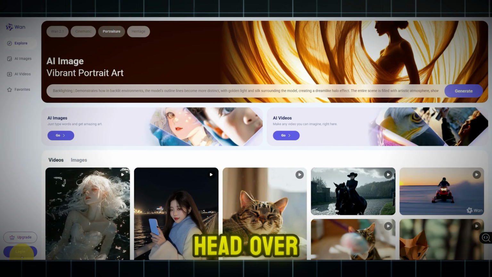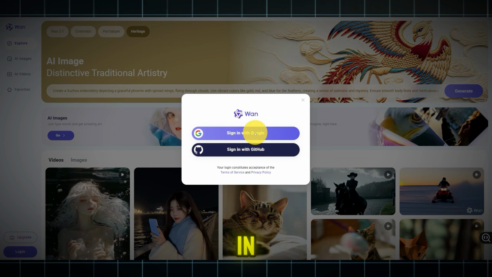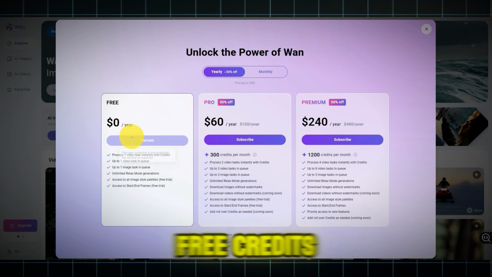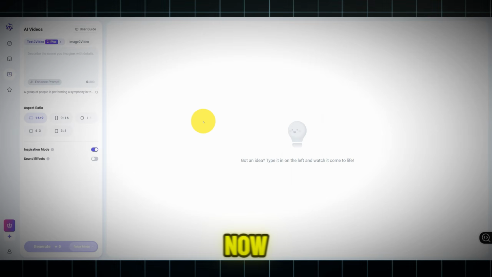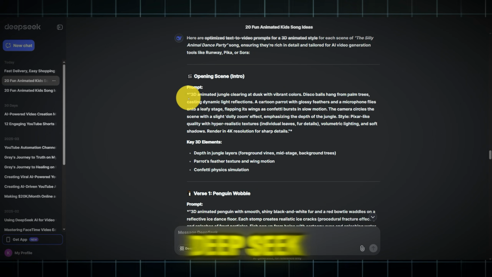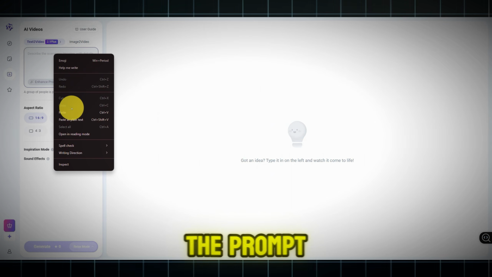First things first, head over to the site, Wont.video. If you haven't already, sign up or log in. And yes, they even give you free credits just for logging in. Once you're in, click on AI video. Now, remember those scene prompts DeepSeek AI created for each verse? We're going to paste the first one into the prompt box here.